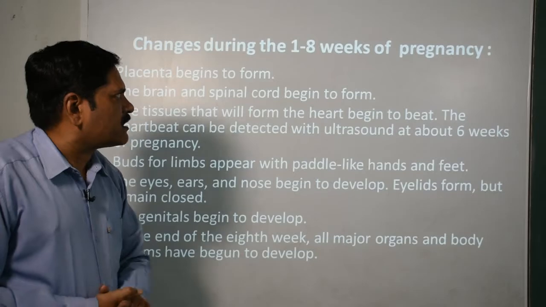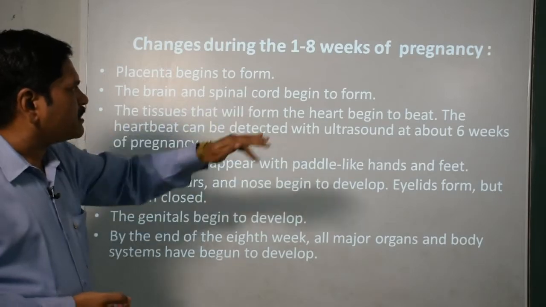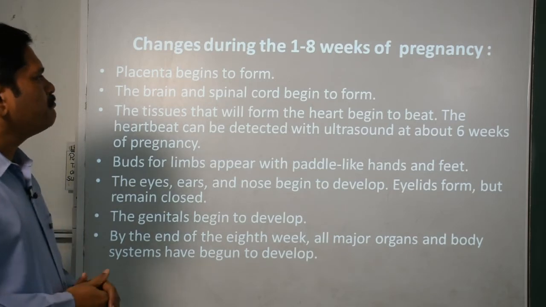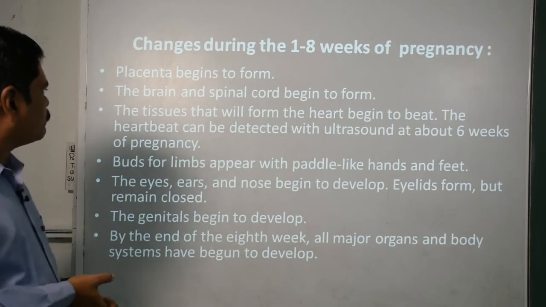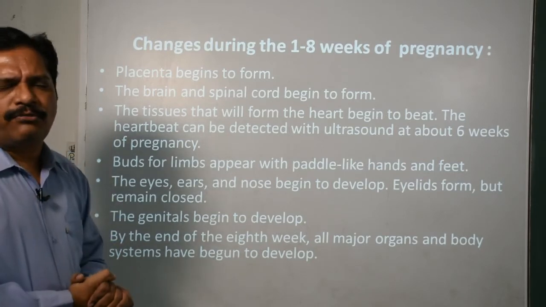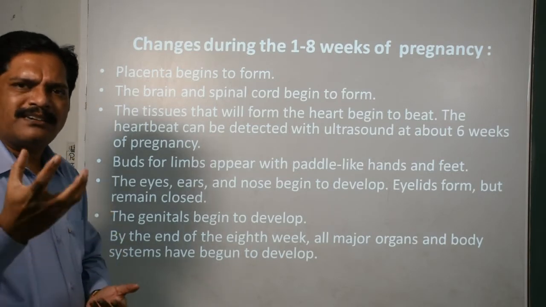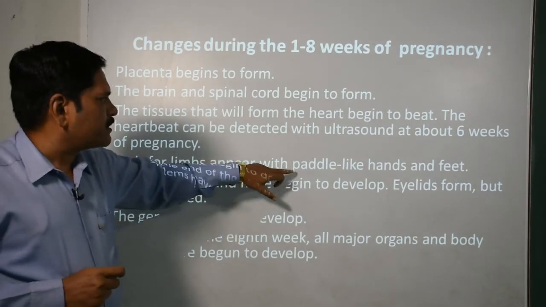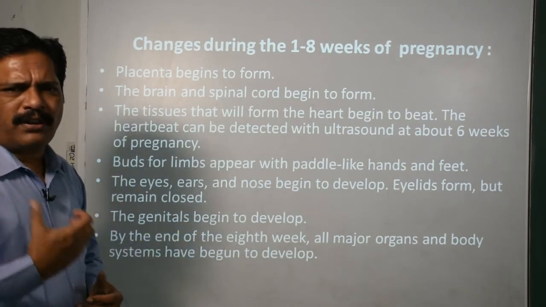If you observe the first trimester, first of all the placenta begins to form, then the brain and the spinal cord begin to form, then the tissue that will form the heart begins to beat. The heartbeat can be detected with ultrasound at about 6 weeks of pregnancy. Actually, at the end of 1 month, the heart will start to form, and at nearly 1.5 months we can detect the heartbeat even by stethoscope. The buds for limbs appear, with paddle-like hands and feet. The bud will start, you can also call them stem cells too.